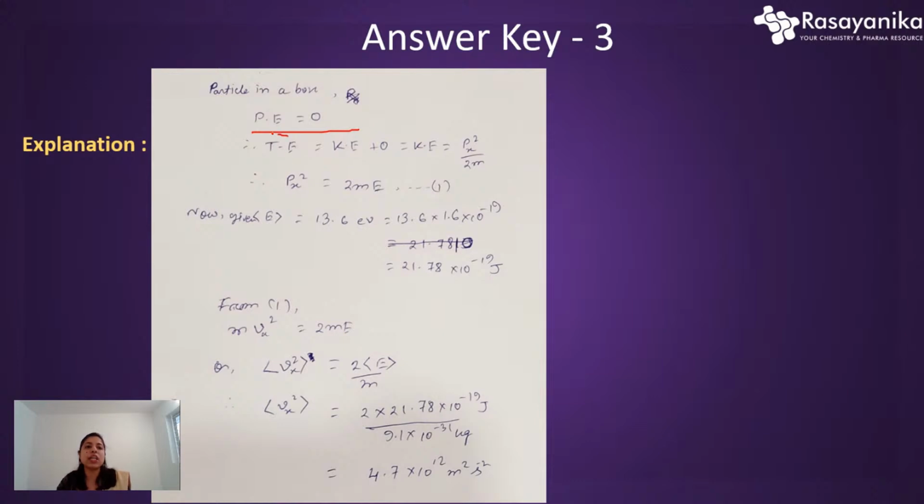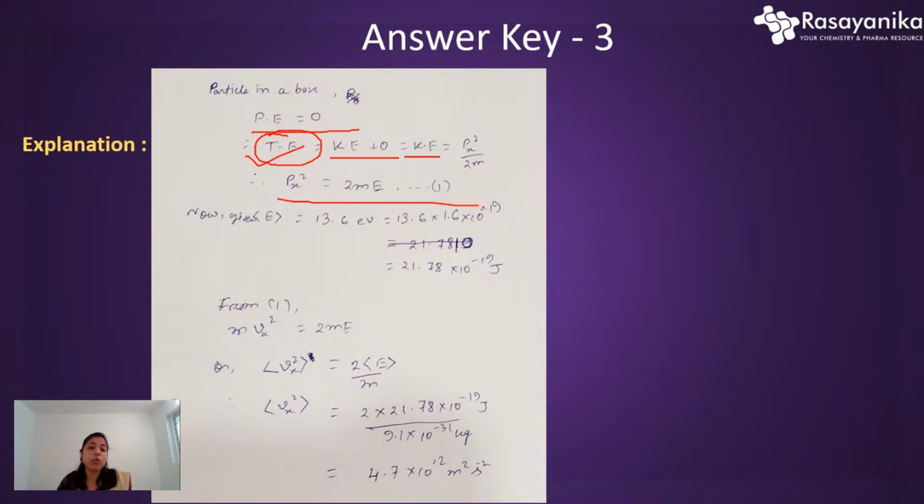So what is the total energy? We already know the total energy means the kinetic energy plus the potential energy. But here the potential energy is 0, so the total energy is equivalent to the kinetic energy. We know that the kinetic energy is Px squared by 2m, along the x-axis, where P is the momentum, that is m into v. If we equate this, we will get Px squared equals 2mE, equation 1.